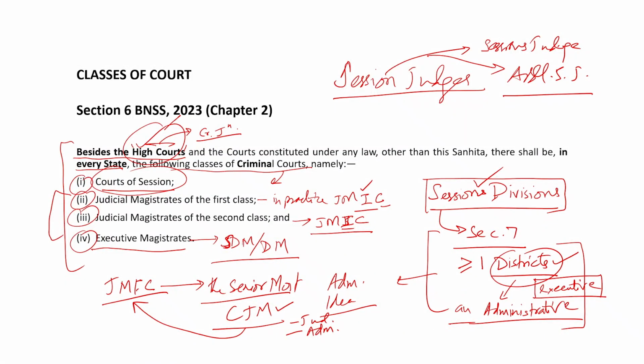The difference between executive magistrate as a criminal court and a judicial magistrate as a criminal court, and of course these judicial courts, court of session and high court on one hand, executive magistrate on the other hand, may be understood if we look at section 22 and 23. The distinction would be clear even otherwise.